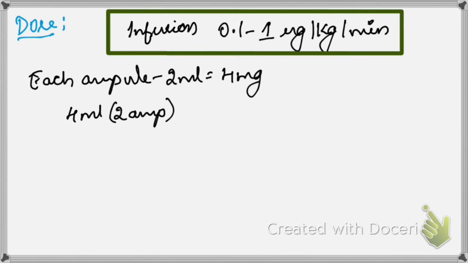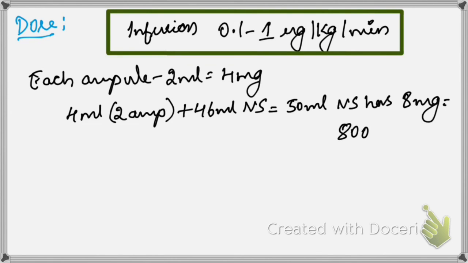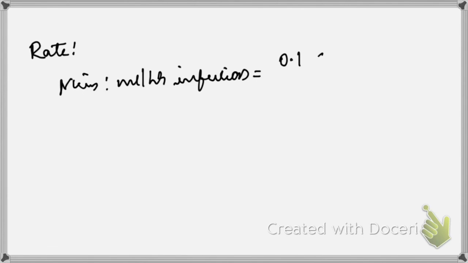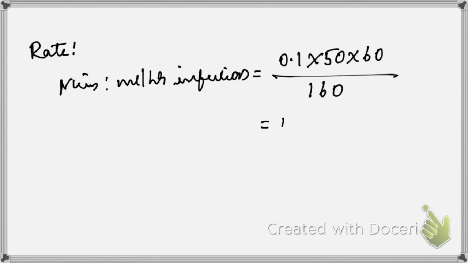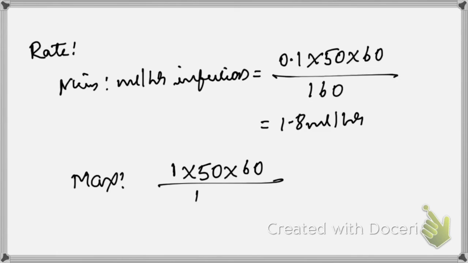So when you take double dilution, that is 4 ml with 46 ml of NS, that becomes 50 ml, right? It will have how much? 8 mg, so it comes up to be 8000 micrograms. So 1 ml of it contains 160 micrograms. When you want to calculate the rate, the minimum is 0.1, right? So the minimum infusion is 0.1 in a 50 kg person, into 60, divided by 160 per ml, it comes up to be 1.8 ml per hour. When we take the maximum, that is 1 into 50 into 60 divided by 160, it becomes 18.